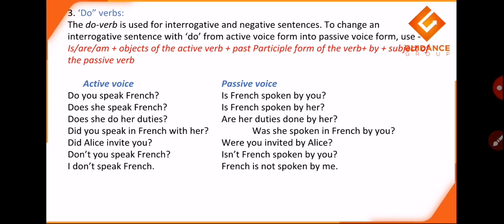Now, a lot of things are given. Do verbs. These are forms of do, does, did. The do verb is used in interrogative sentences. Interrogative sentences are simple, which have question marks. The sentences that end with a question mark are nothing but interrogative sentences.